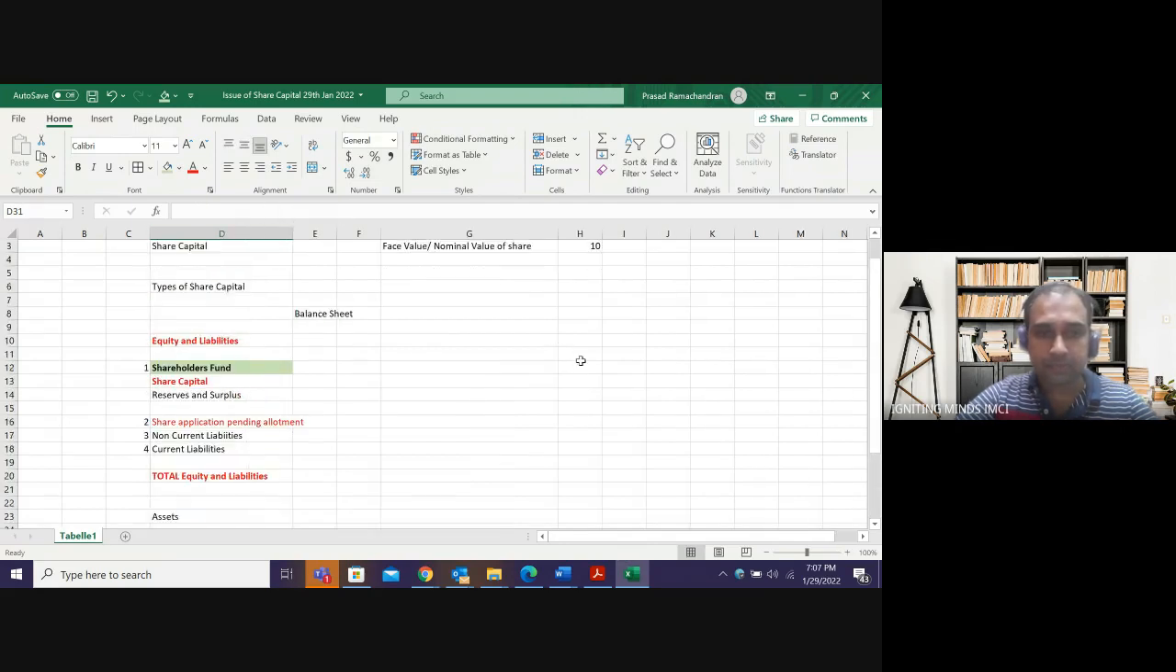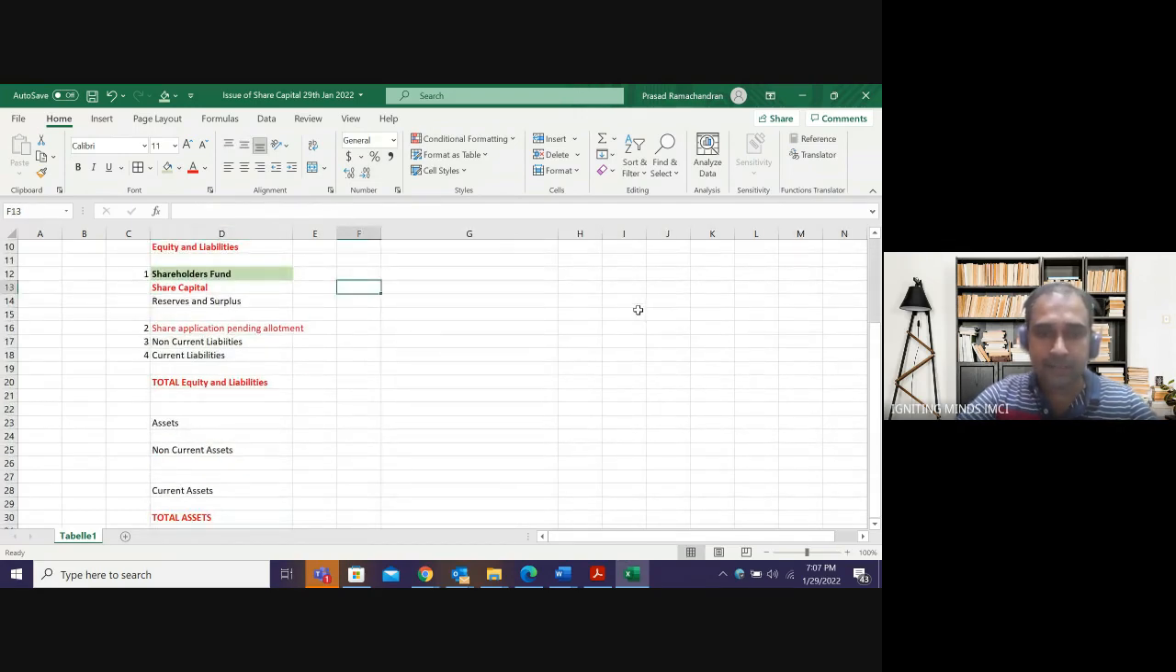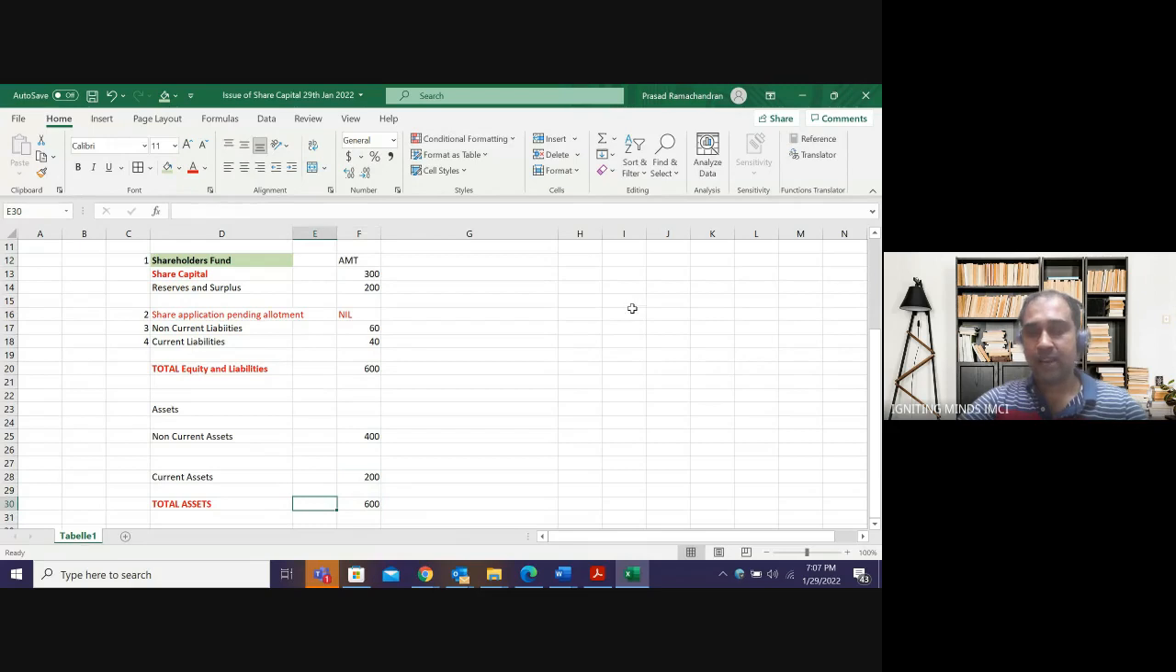So assuming I have 300 rupees of capital amount, reserves and surpluses 200, application pending allotment I don't have, nil, non-current liabilities, for example 60, and my current liabilities is 40. So my total of balance sheet is 600. Total of liability side is 600. In assets, I have non-current assets, for example, 400, and current assets of 200. This is my balance sheet of a company. This is the format of balance sheet of a company.